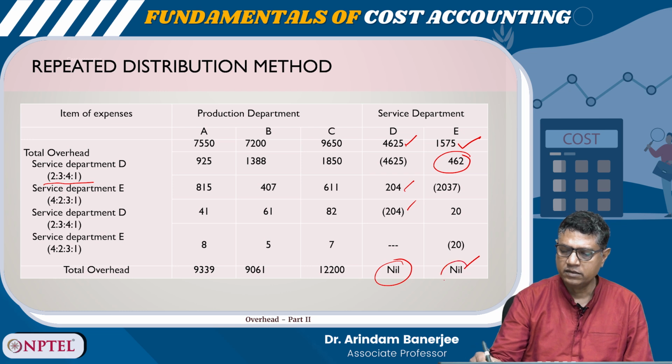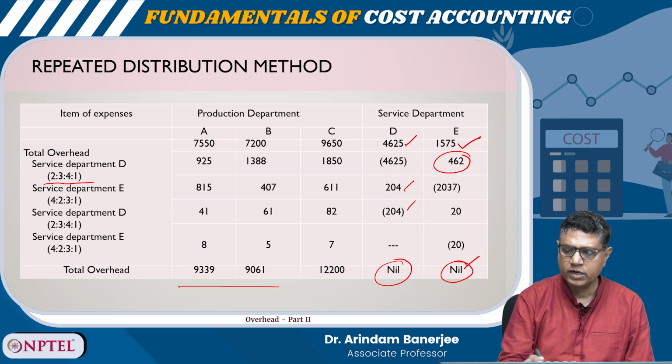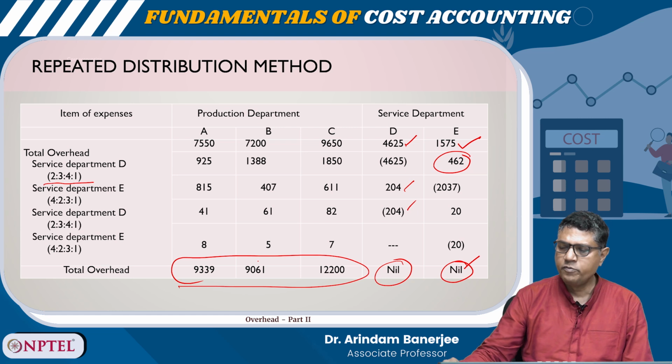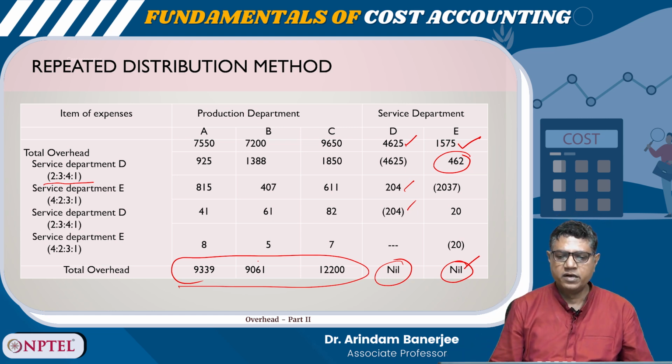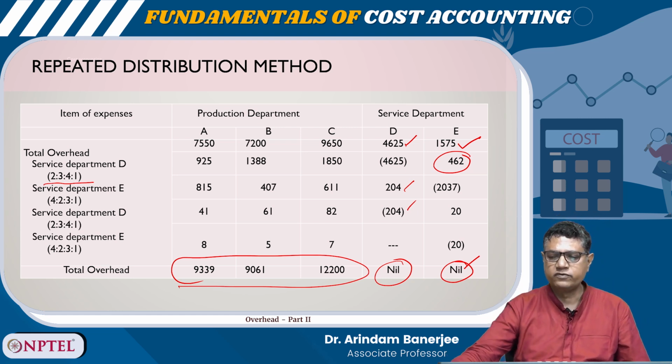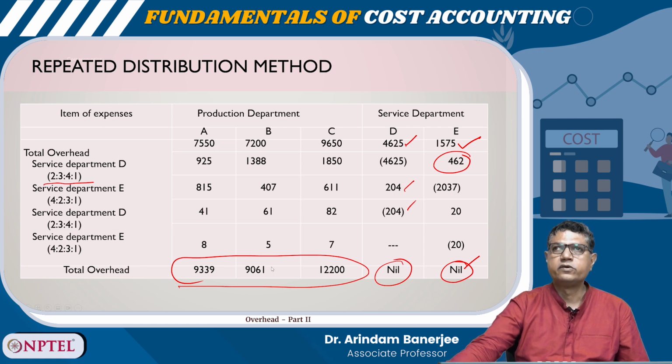This becomes nil. So ultimately the total overhead allocation for the 3 production departments is 9339, 9061 and 12,200. Thank you.